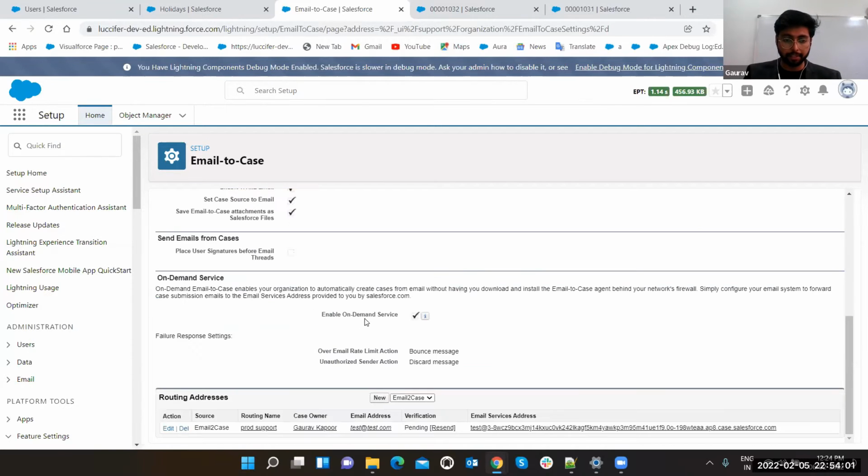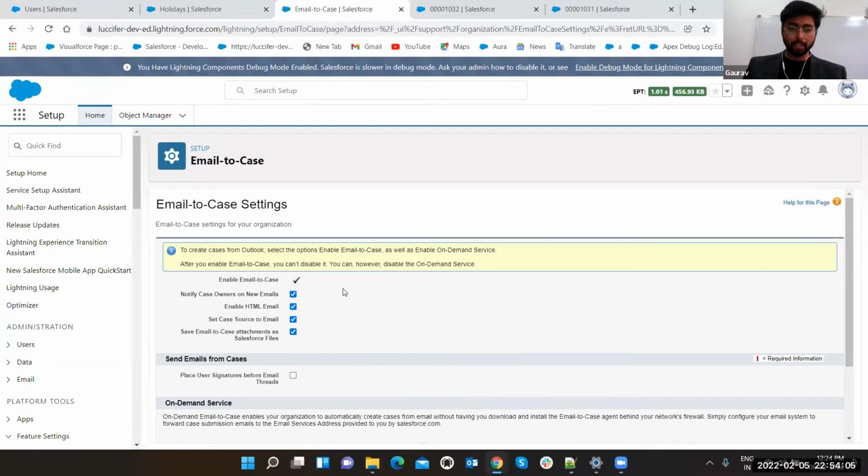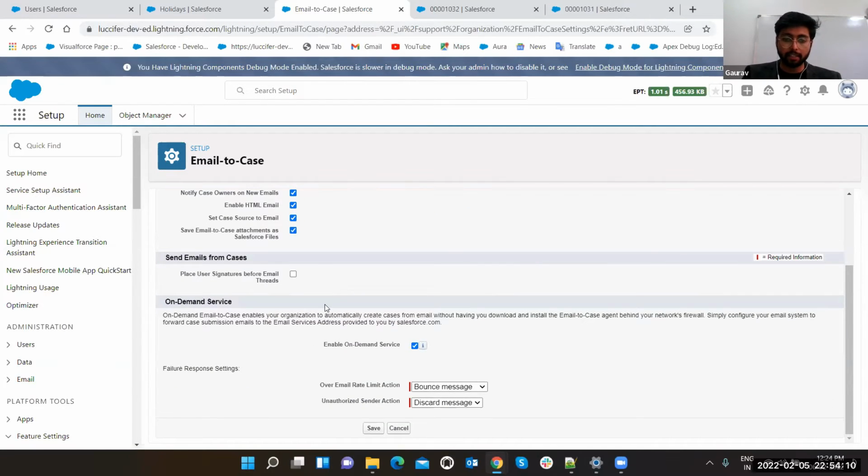Just let me get to routing address. This is the stuff before that. So first of all, you have to activate your email to case functionality. After that, you can also set your on demand service. Like if email is getting bounced and discarded, you can set a different setup. Just click on the save button.